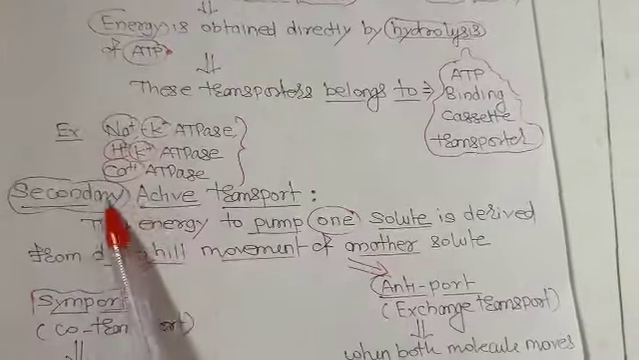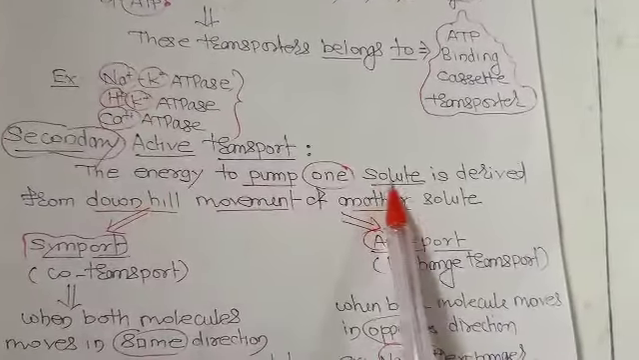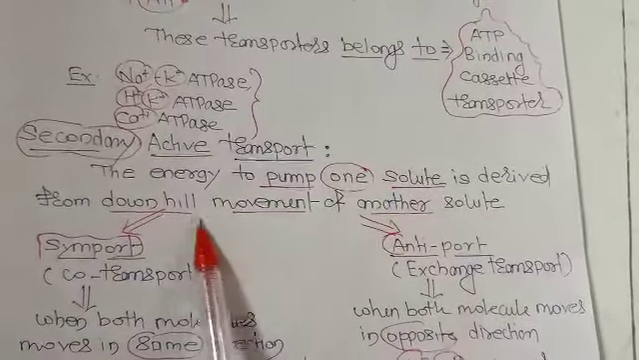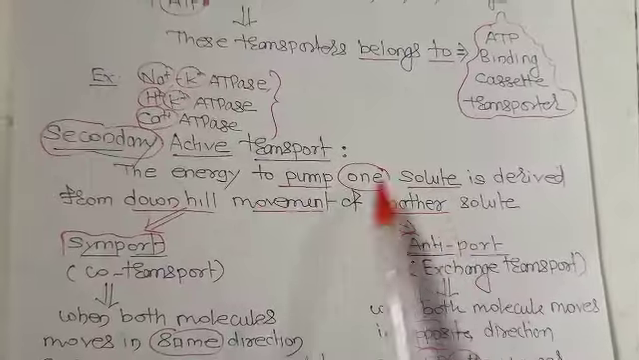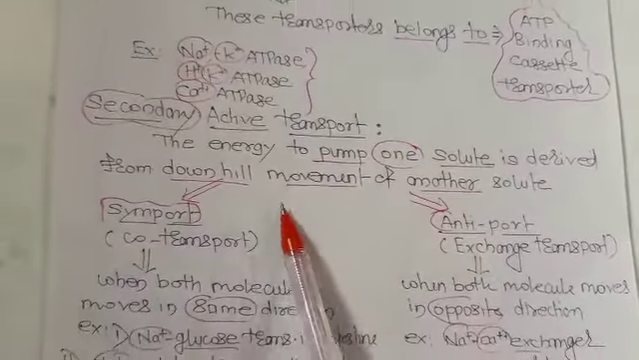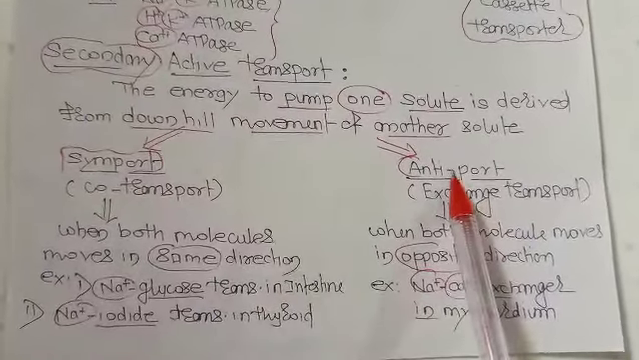But in secondary active transport, the energy obtained to pump one solute is derived from the downhill movement of another solute. There is a downhill movement of another solute from which energy is generated. Now secondary active transport is divided into symport and antiport.